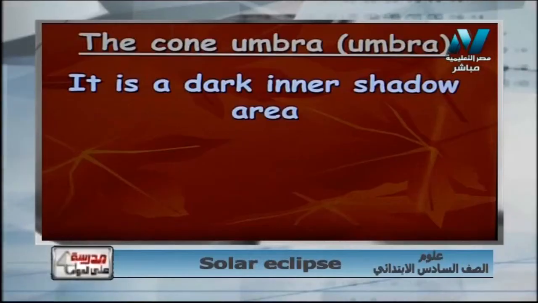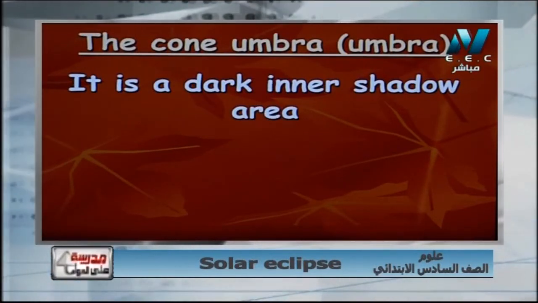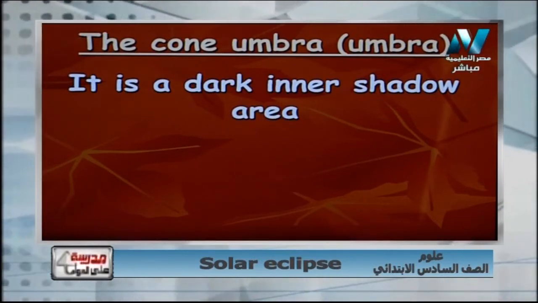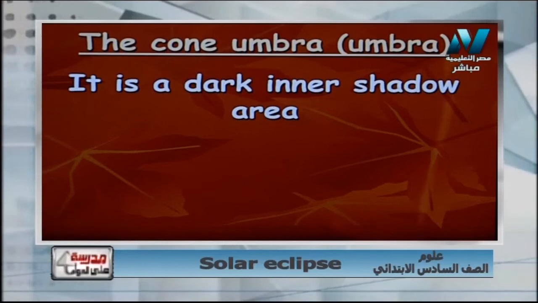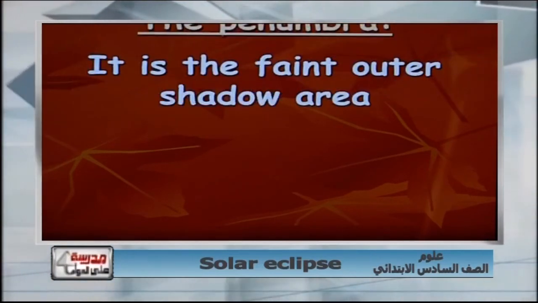Next week, we're going to study the lunar eclipse and the umbra of the earth. The umbra of the earth is the dark inner shadow area of the earth, but the umbra of the moon is the dark inner shadow area of the moon.